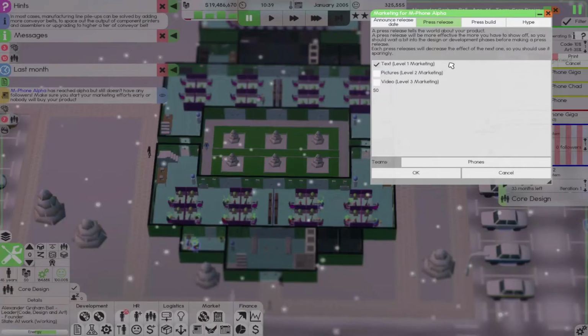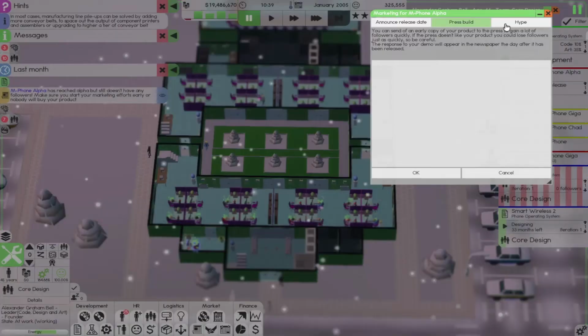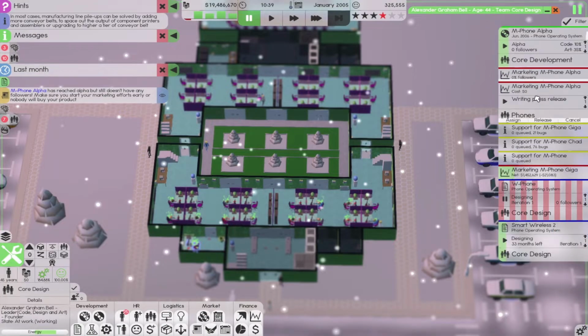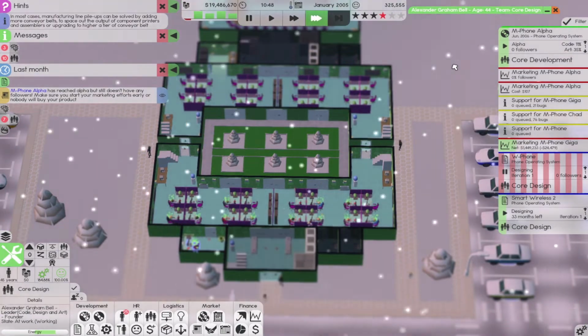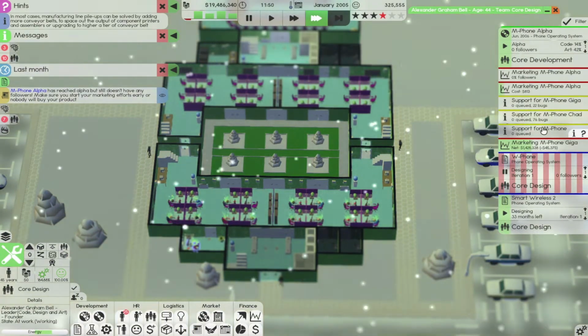And we're going to go ahead and market it with a press release, but we're not going to do a press build yet. Got our hype train. We'll hold off on the press build and press release for a little while till it actually looks kind of decent.